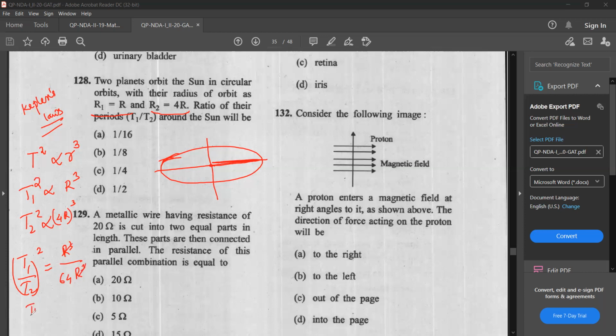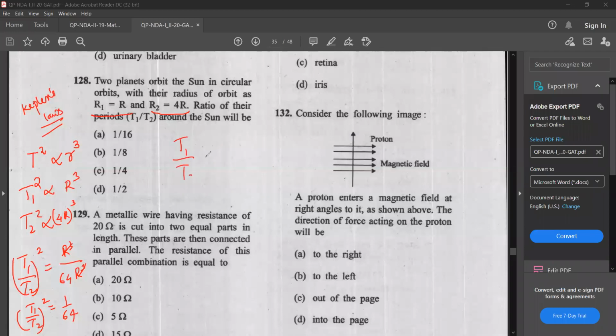So T1 by T2 the whole square is equal to 1 by 64. But we have to find T1 by T2, not the square. So T1 by T2 is equal to 1 by 8. Root of 1 is 1, root of 64 is 8. So the answer is 1 by 8.